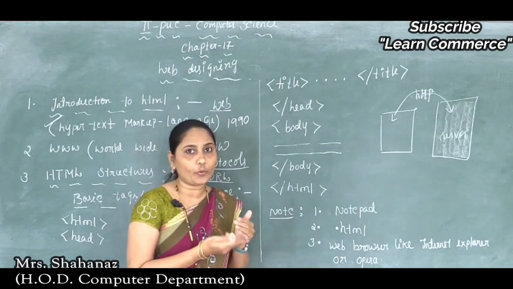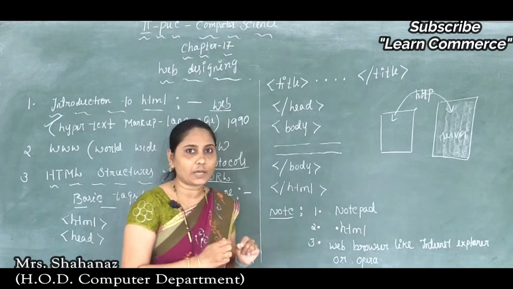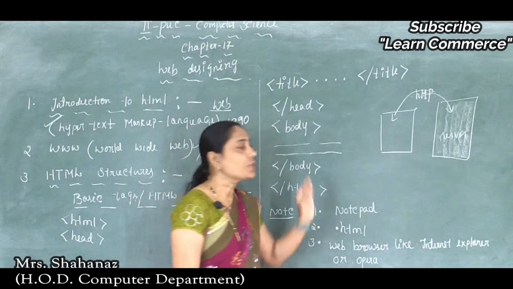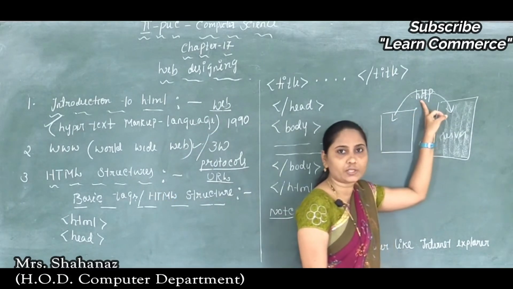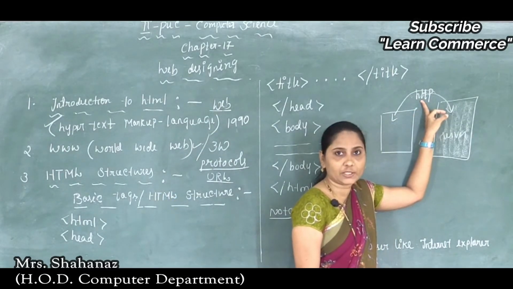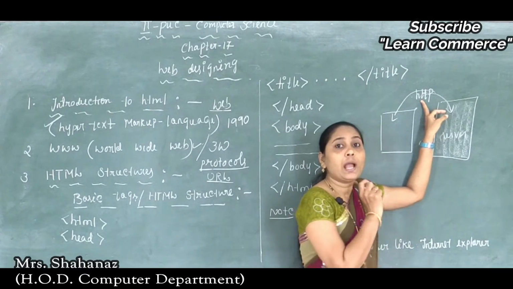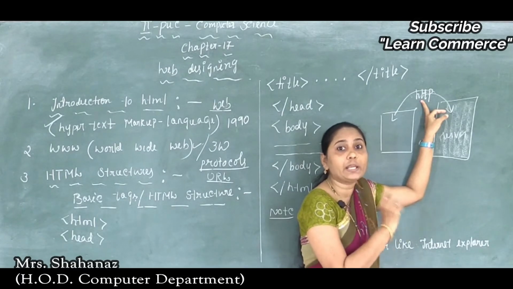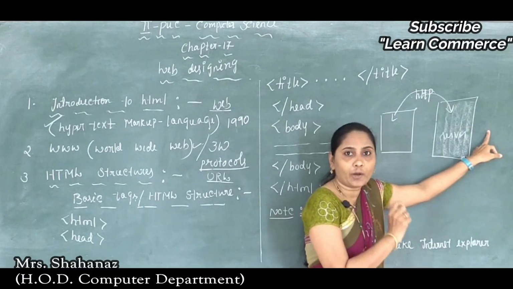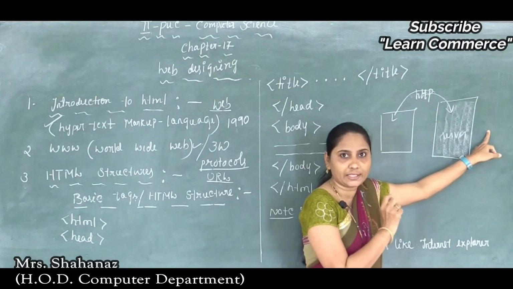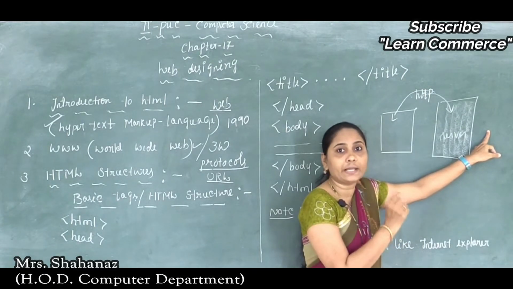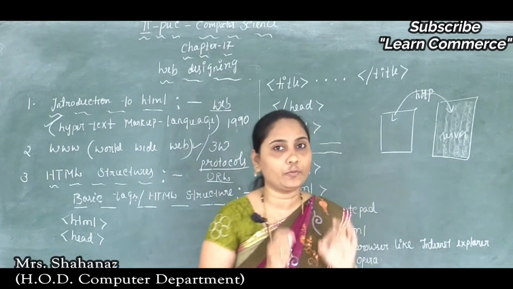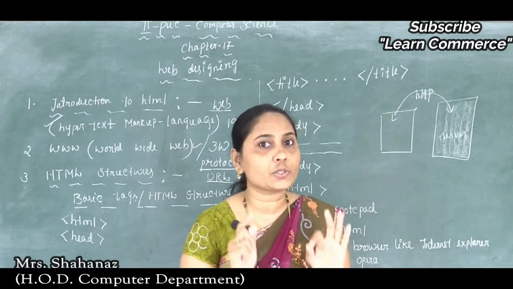So how are we going to get the information from the server? It's not possible directly, so we need to use some type of server. One type of server is the HTTP server. The Hypertext Transfer Protocol is used just to make the request to the server, and after getting the request from HTTP, the server sends the document over the internet. Because of this, we can access any information through the internet.